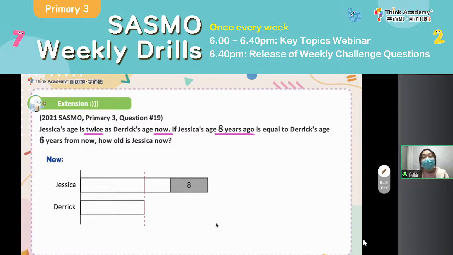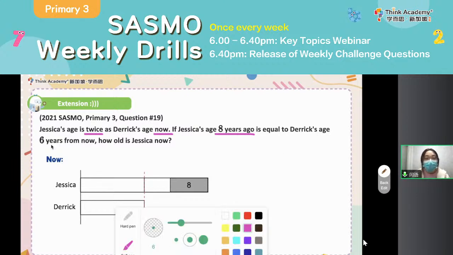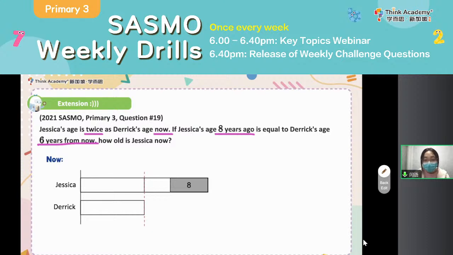Cut 8 is equal to Derek's age 6 years from now. 6 years from now, that means Derek will be a bit older. So here, let's draw the extension part. Then following this, everyone, could you please tell me what is the difference here? What is the value of 1 unit? Can you find it? Okay, so you can see that for 1 unit, actually it is just 6 plus 8, then you will get 14.